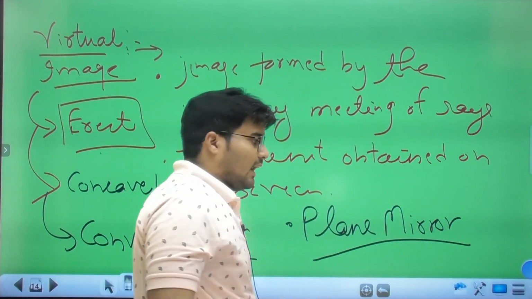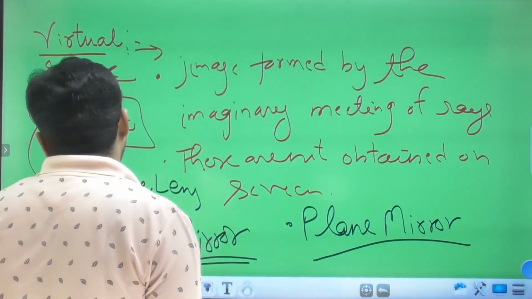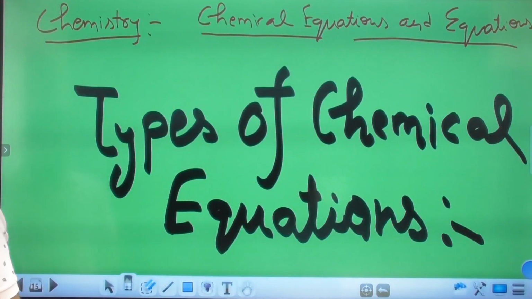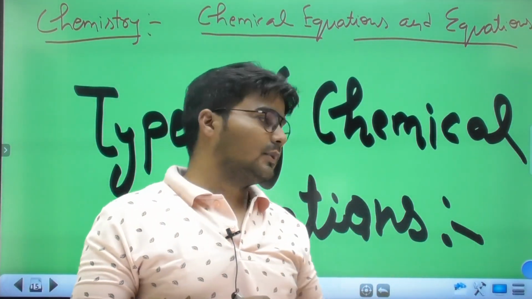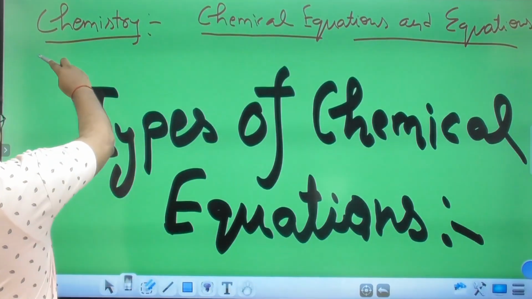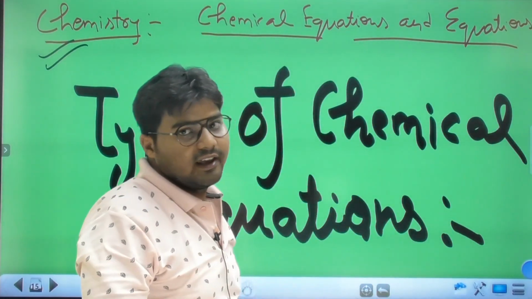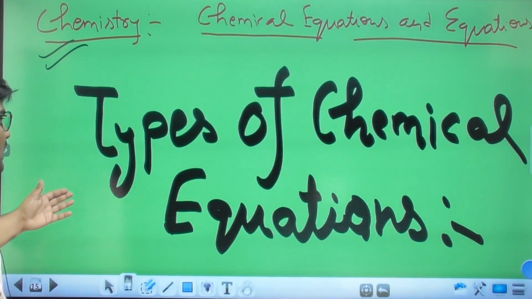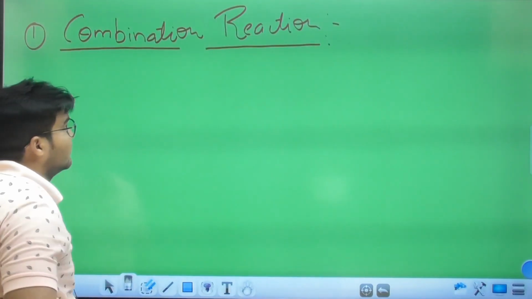Clear? A plane mirror also forms an image that is virtual and erect. Now we just finish the physics section. Now we take a small topic in chemistry: types of chemical equations. Chemical equations is the topic. Now we take the small topic, types of chemical equations.